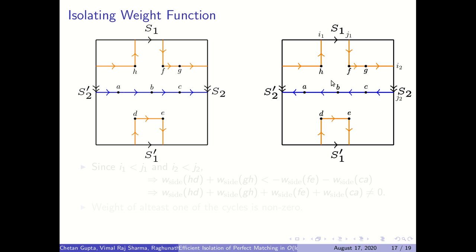Now we'll show that the weight of at least one of these cycles is non-zero, and since the weight function is skew symmetric, we can say that the weight of at least one of the cycles in the left hand side is also non-zero. So let's say the blue cycle in the right schema has non-zero weight. Since the weight function is skew symmetric, the weight of the blue cycle in the left hand side is also non-zero.